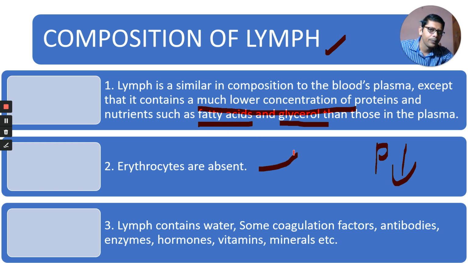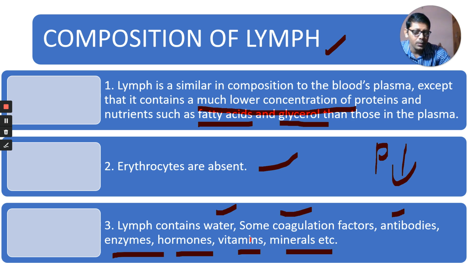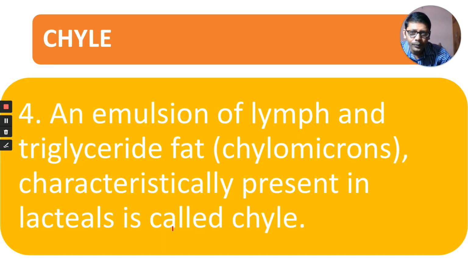Erythrocytes are absent in the lymph. Red blood cells are absent. That's why the word lymph is a Latin word which means water. I told you that one. Lymph contains water, some coagulation factors, antibodies. Lymph contains enzymes, hormones, vitamins, minerals, these all are present in the lymph.